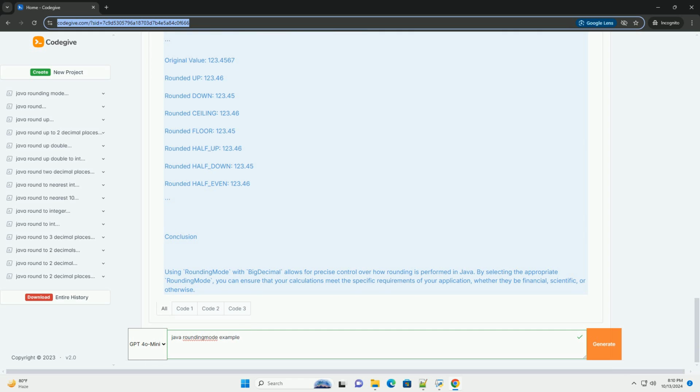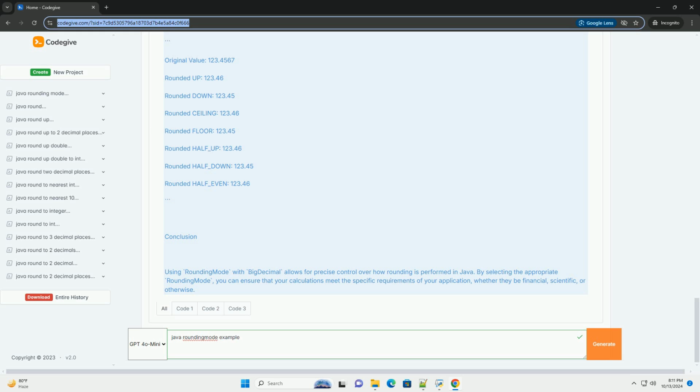7. HALF_EVEN: round towards the nearest neighbor unless both neighbors are equidistant, in which case round towards the even neighbor, also known as banker's rounding. 8. UNNECESSARY: asserts that the rounding is unnecessary; an exception will be thrown if rounding is needed.